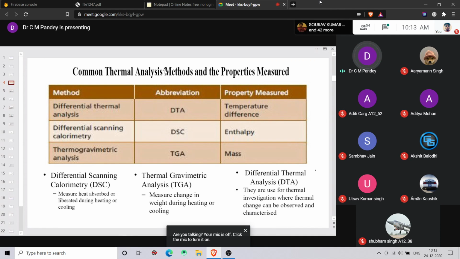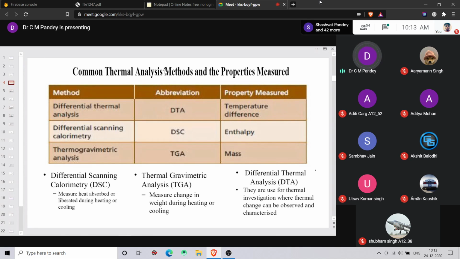Now, in differential scanning calorimetry, that is DSC, the heat absorbed or liberated during heating or cooling is measured. In TGA, it measures the change in the weight during heating or cooling. And DTA is usually for the thermal investigation, where thermal change can be observed and characterized. One by one, we will go through all these three techniques.